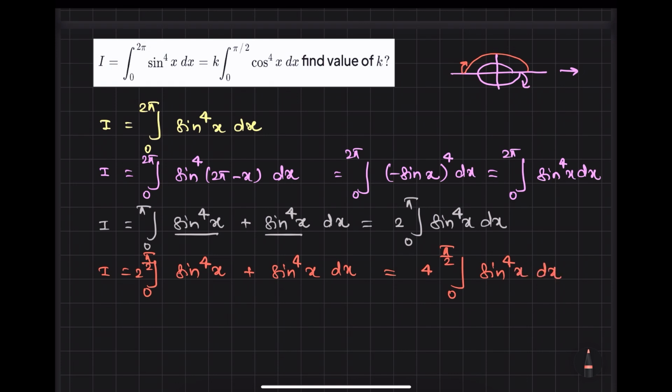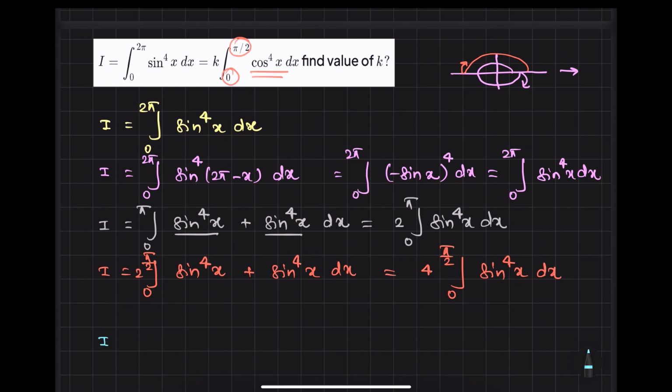Now look at this: we are at pi by 2 and 0, but the question is cos. Again, we are not getting any idea, so what will I do? I will go with King's rule. Your majority inclination should be towards King's rule. If you are not getting any idea, apply King's rule.